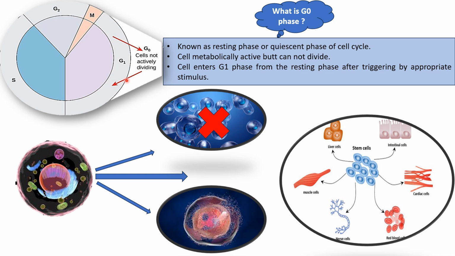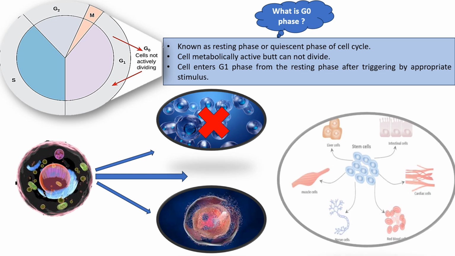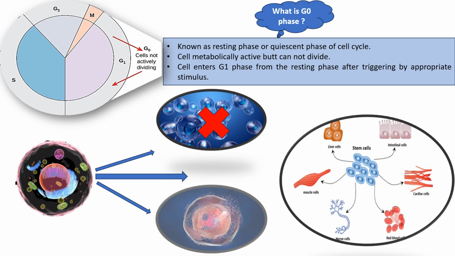The cell in this stage remains metabolically active but cannot proliferate further. The cell enters into the G0 stage only when its proliferation is not required right now, or its differentiation is going to occur and it has to play some functional role, or the cell is destined for the programmed cell death. In any such cases, the cell undergoes the G0 phase.